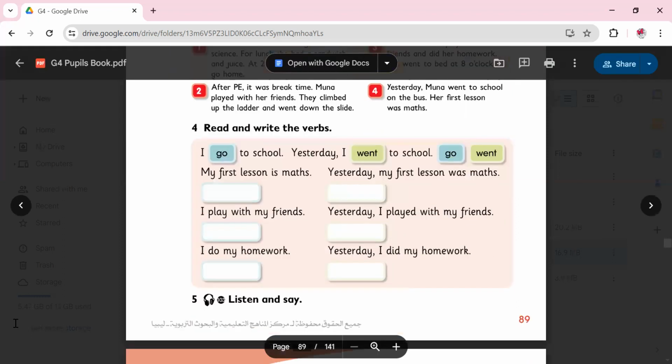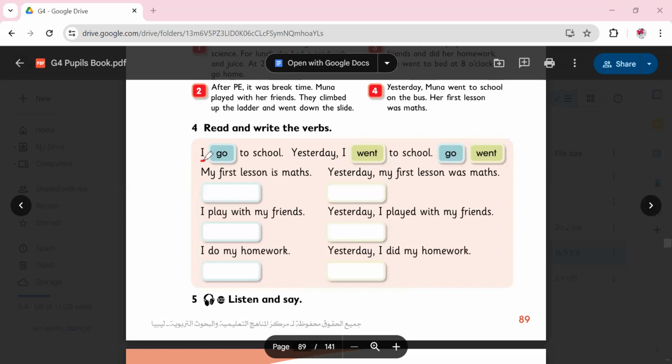Okay. So if you look at the last part of this lesson over here, read and write the verbs. They give you an example at the top. In this example, they said, I go to school. Where is the verb? The verb is go. I go. What about school? Is school a verb? No, it's not a verb because it's a name of a place. So it's a noun. School is a noun.